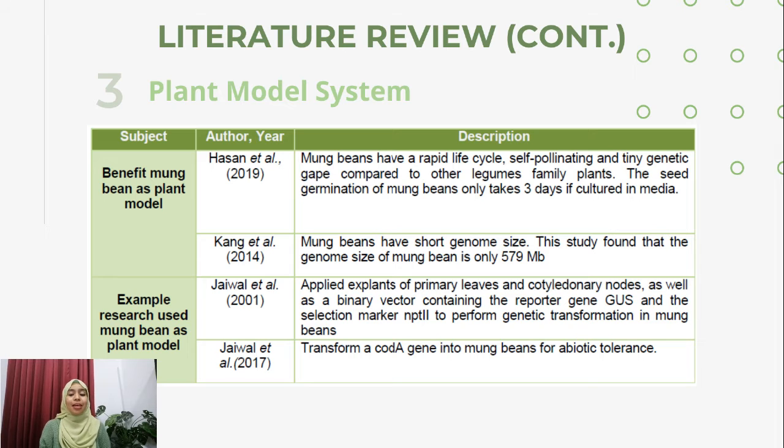Next, an example of research that used mung bean as a plant model was done by Jaiwal in 2001, which applied explants of primary leaf and cotyledonary node, as well as a binary vector containing the reporter gene GUS and the selection marker NPTII. Jaiwal also used mung bean as a model plant in his 2017 research, in which he transformed the CodA gene into mung bean for abiotic tolerance.